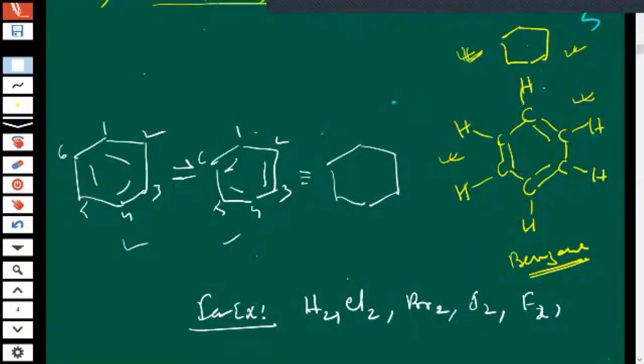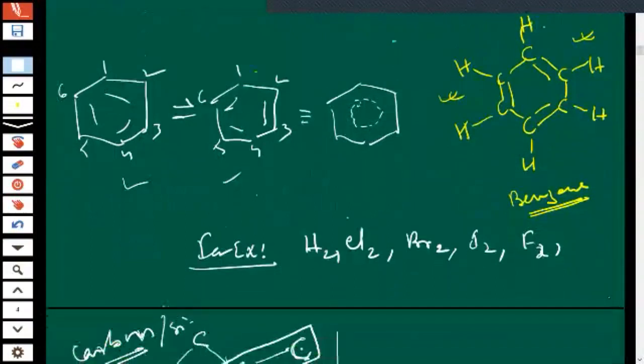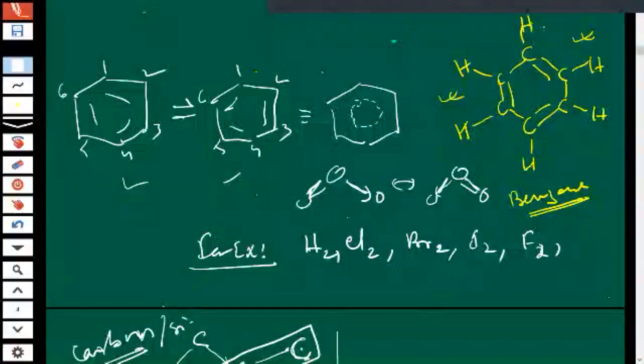If more structures are developed for the same molecule, then what will the bond order be? The bond order is like this. I think I told you one time. Don't you remember? Like ozone, I told you, no? So what is the bond order over here? One sigma bond is compulsory, but one pi bond is shared.